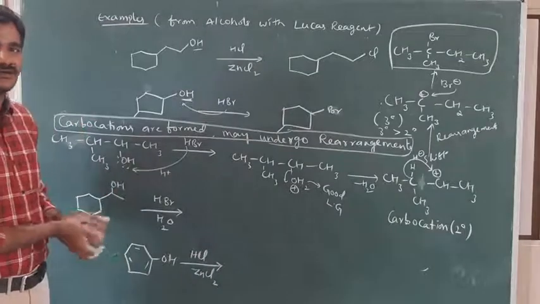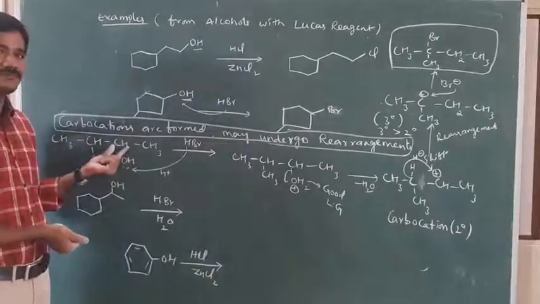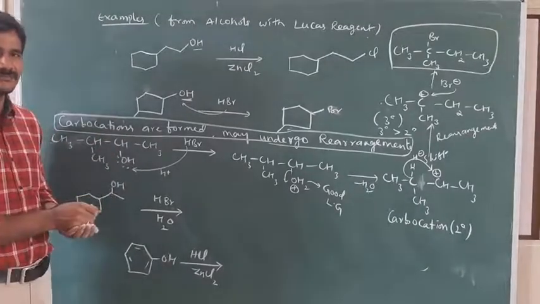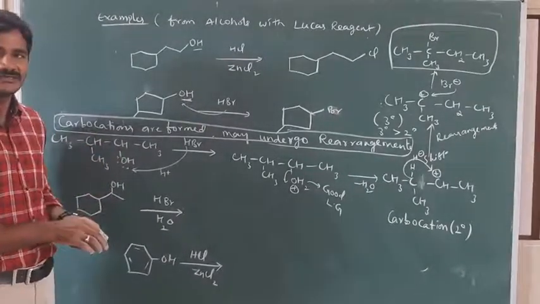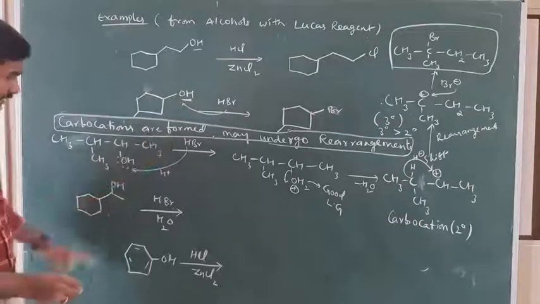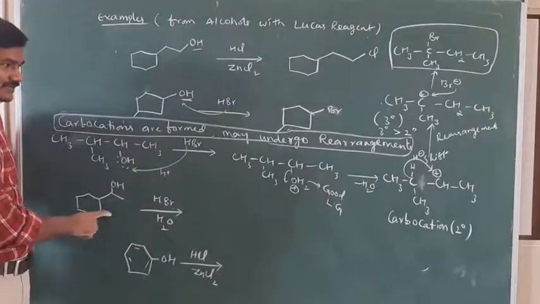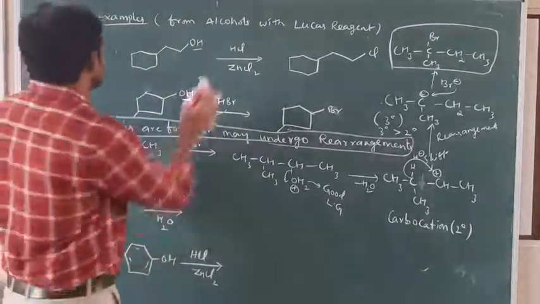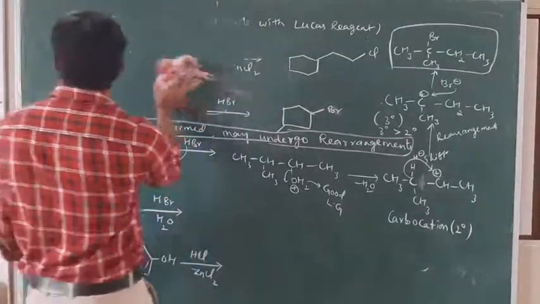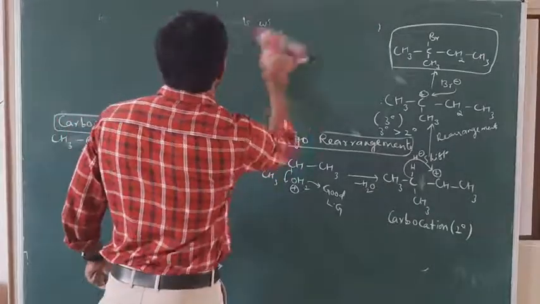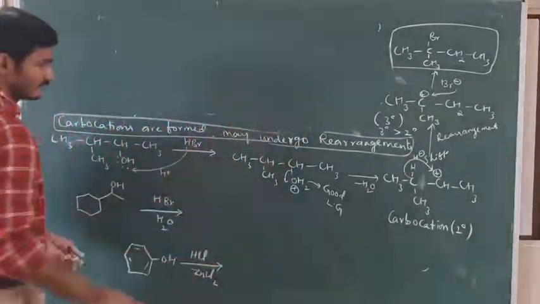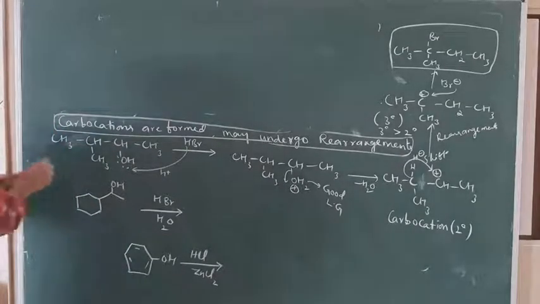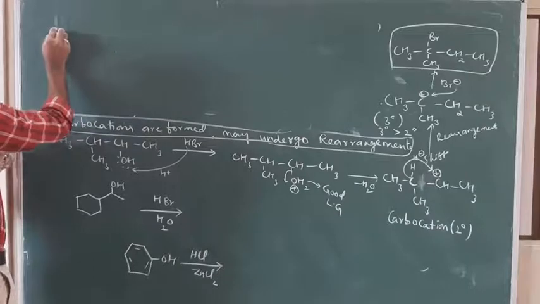Understood? Okay. So whenever secondary carbocations are there, they may undergo rearrangement or may not undergo it. Sometimes they may not. We have to see the adjacent carbons, and they may undergo rearrangements to give the products. Another similar example I will explain here. You see this. I write this example here. I need some space for this reaction.